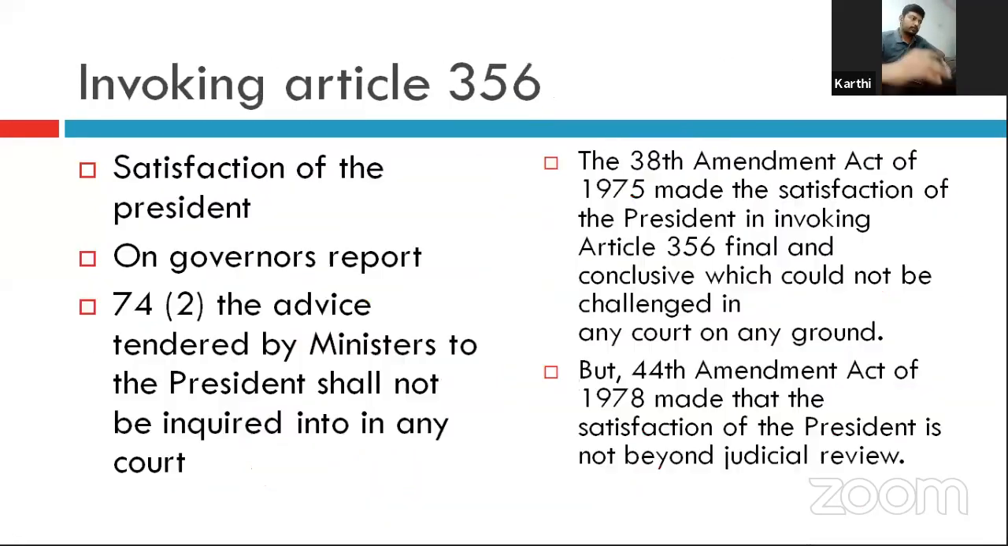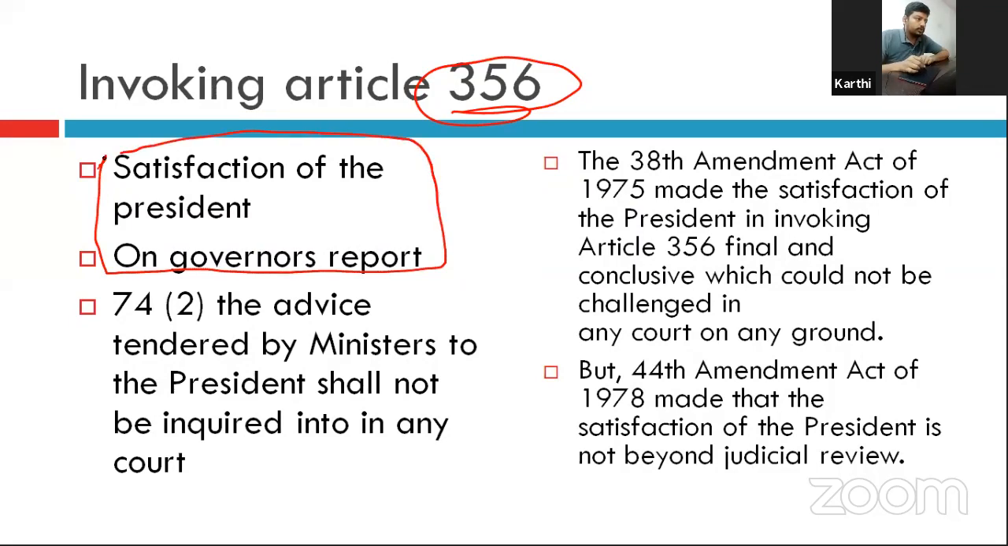Okay. Now, while invoking Article 356, there are two things. One, the satisfaction of the president. That is, the president is satisfied. That is what the satisfaction means. The satisfaction of the Council of Ministers headed by the Prime Minister. They can be satisfied on their own to invoke Article 356. That is one. Second, the governor can send a report that the constitutional machinery in the state has failed. Then the president can approve the state emergency. On these two grounds, the president can declare the state emergency.